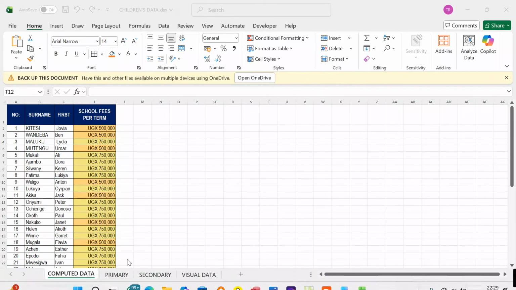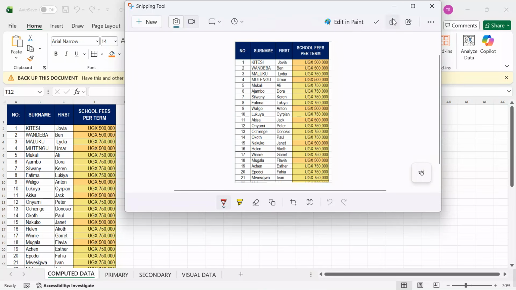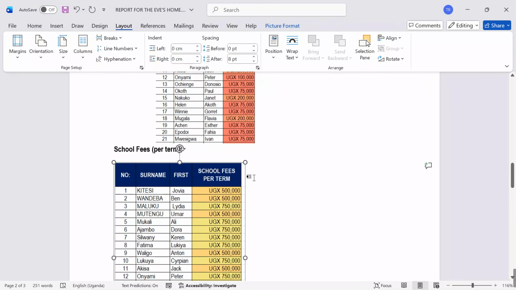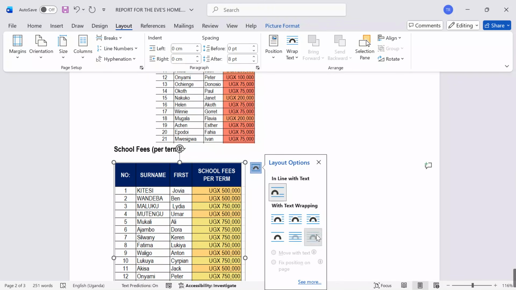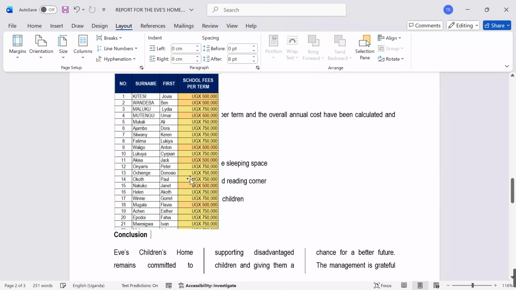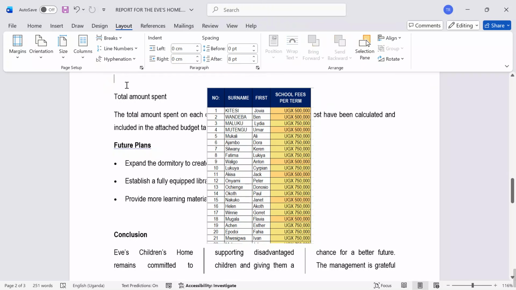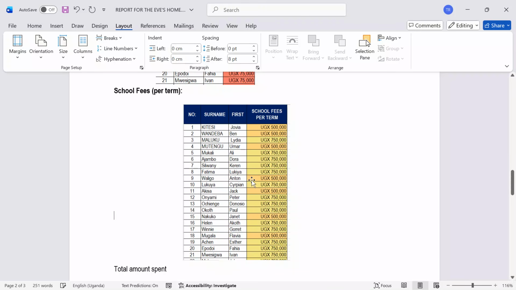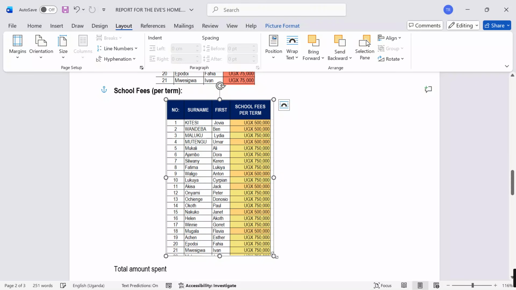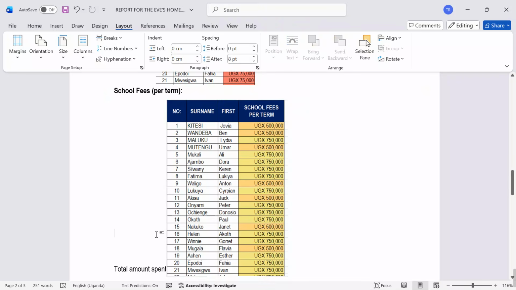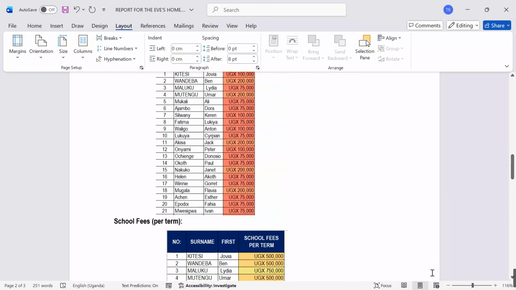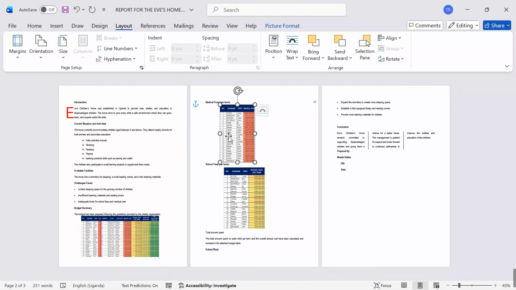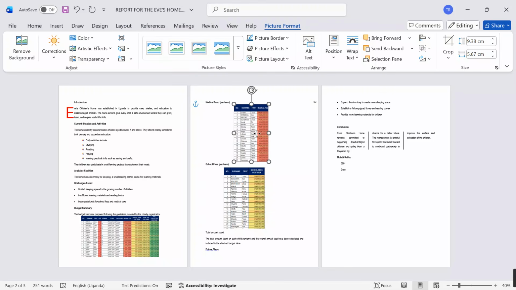We can't take everything because the data is too heavy, but we are going to put links to the Excel file. Come here, paste, and try to do some formatting here and there to see that our information is not vague and not ambiguous. So come over here, I'm trying to break a bit to see that we get each and every detail well aligned. So my report is taking shape. The report is taking shape every single second.